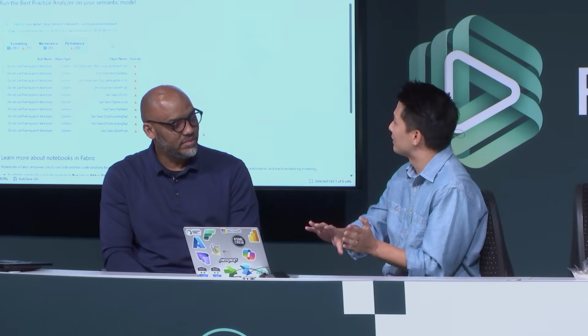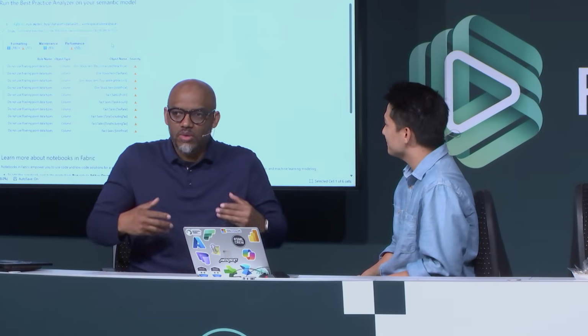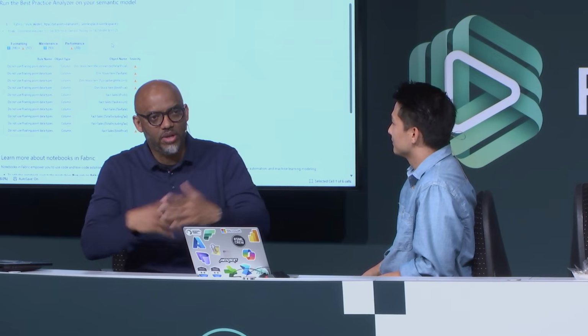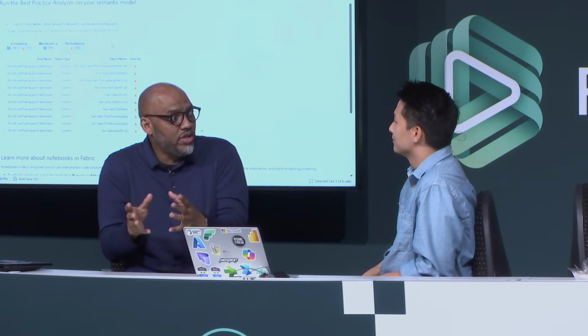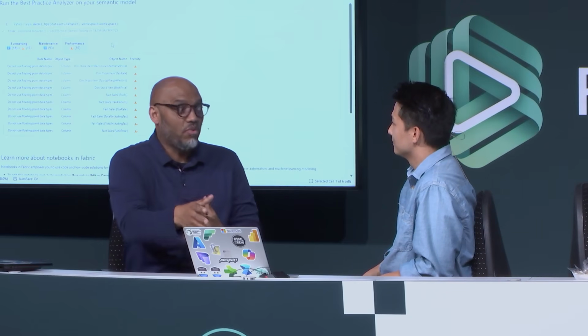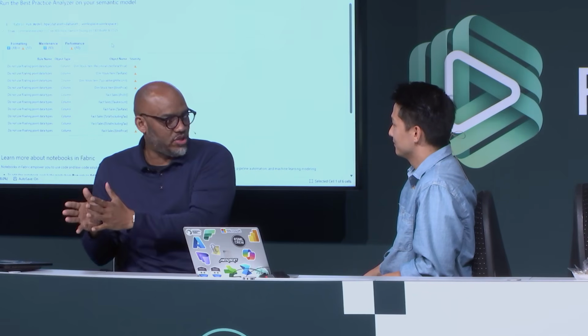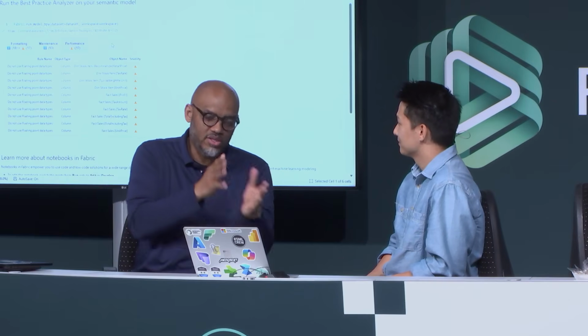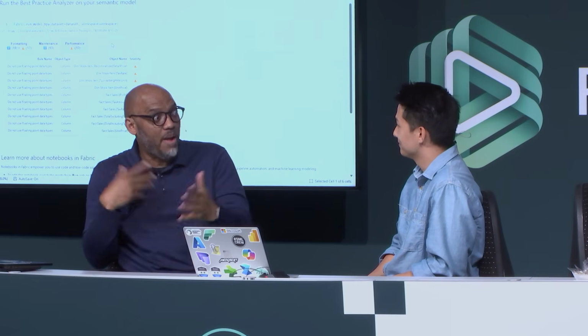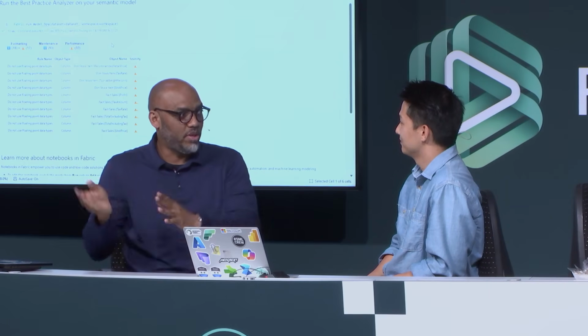Get that low-hanging fruit maybe a little later on. But it's good. So if I have a large semantic model and I want to figure out where my pain points are really quickly, I can just get this notebook, run it against my semantic model, and now I have an idea of this is where I should start, this is where I should go next, and this is what I could do. And I can imagine doing this iteratively. So as I make optimizations to my model, I rerun this to make sure that I'm actually improving it.